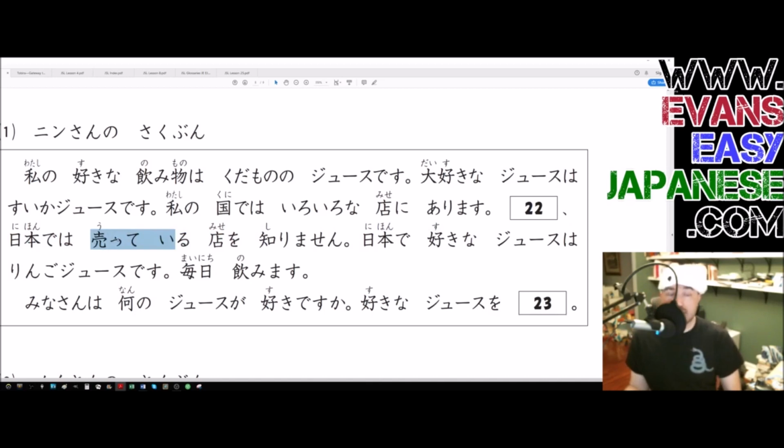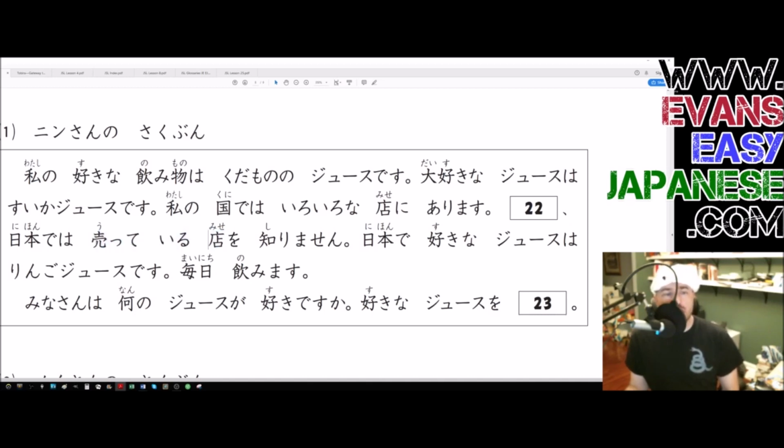So urimasu, it's a group one. Urimasu, uru, utte. So the te form of urimasu is utte, and then adding iru to it can mean currently happening, or it could mean has happened, but here they're sticking to the idea of currently happening or existing currently. So this sort of means selling stores.